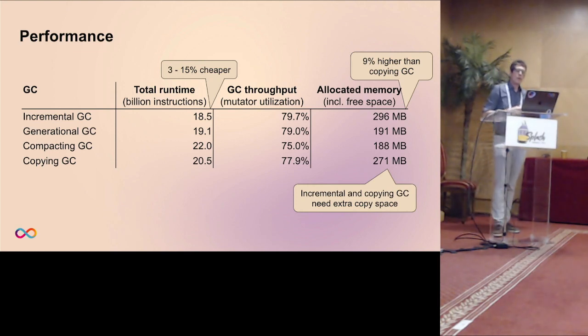And of course, if we compare it to compacting garbage collectors, this is higher because we need this extra copying space to be there. But we can limit that, but this is the usual trade-off.